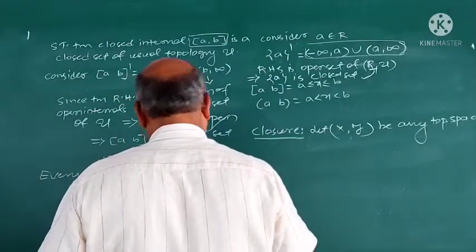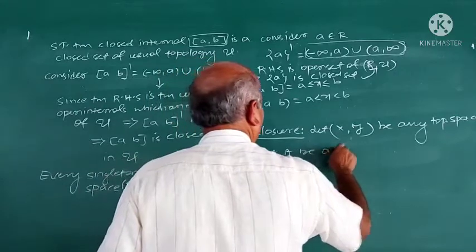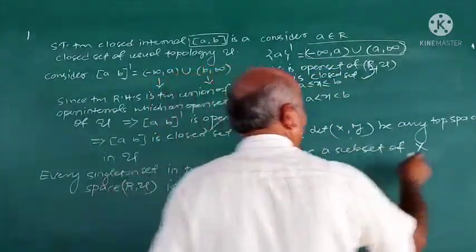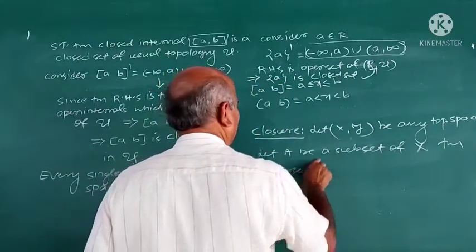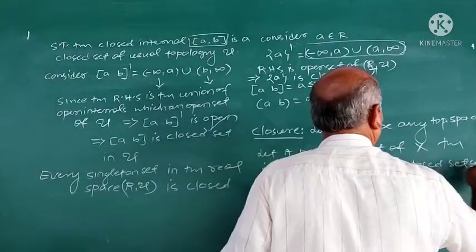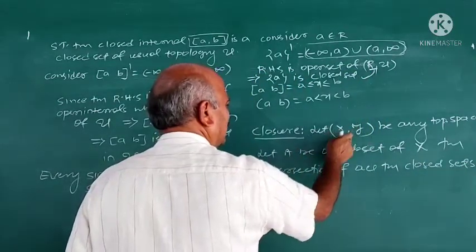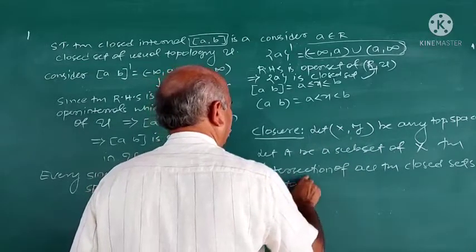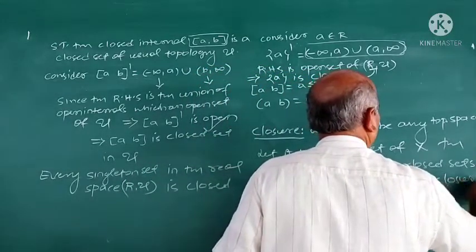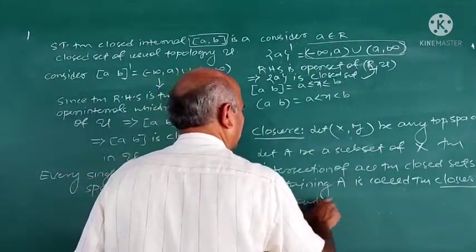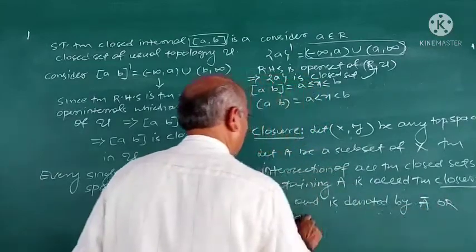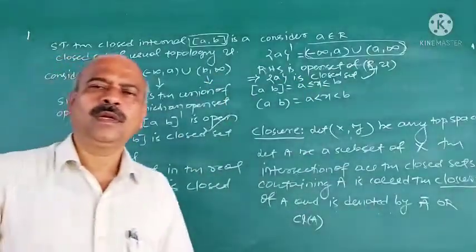Definition of a closure: let A be a subset of X. Then the intersection of all the closed sets, closed with respect to this topology, containing A is called the closure of A, and is denoted by A closure or closure of A. This is the notation.